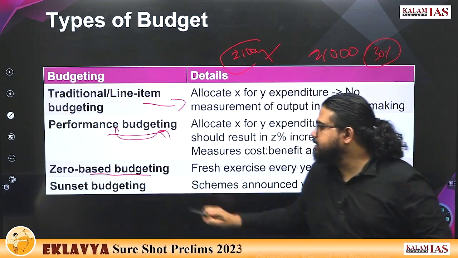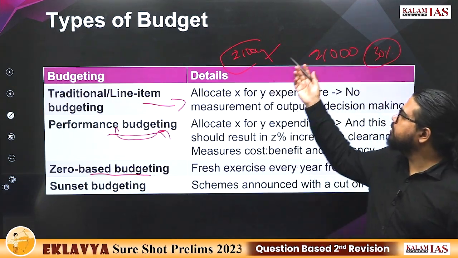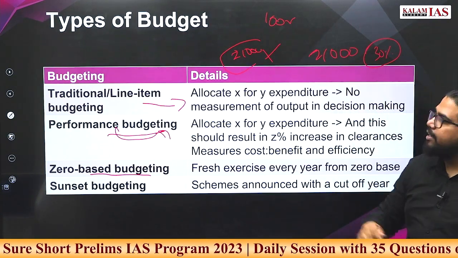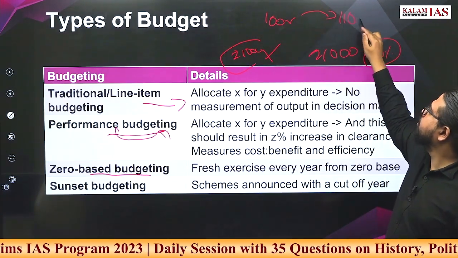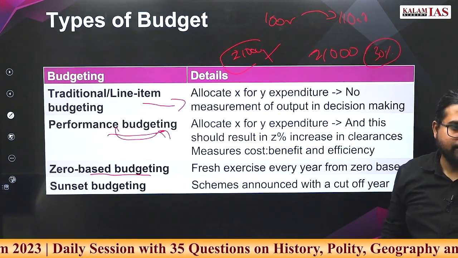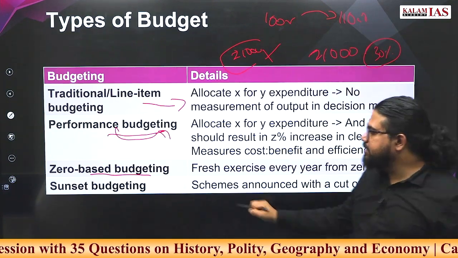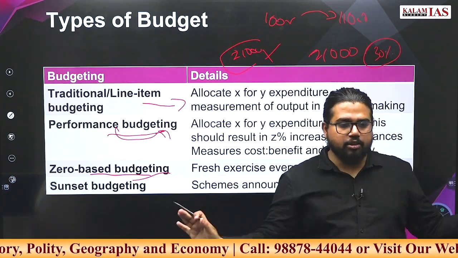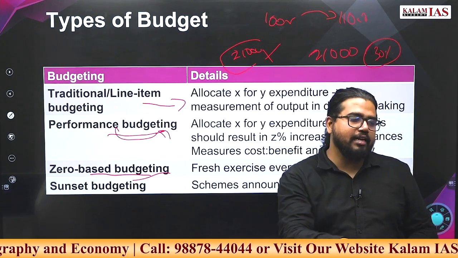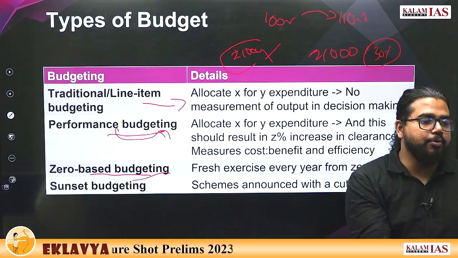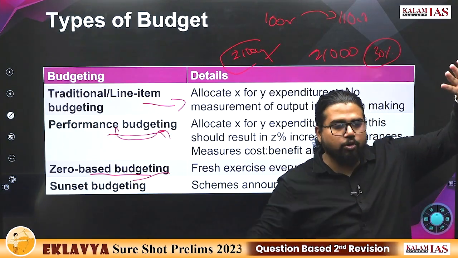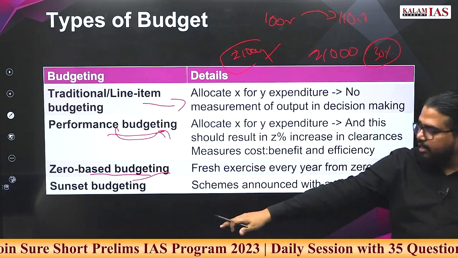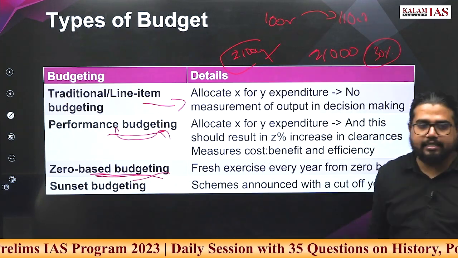Zero based budgeting means, usually every year suppose 100 crore is allotted for a project for 1 year, next year maybe 110 crore will be allotted to it. Gradual improvement will be done. In zero based budgeting, 1 year 100 crore is allotted, deal closed. Next year if you want 100 crore again, you have to put in another request. You have to go through the whole process again. Every spending is for just 1 year. That kind of budgeting is zero based budgeting.